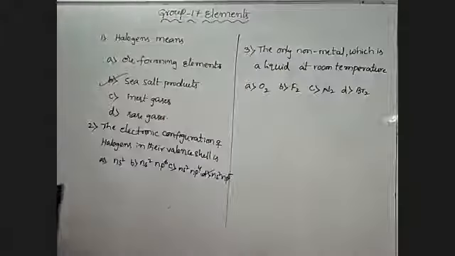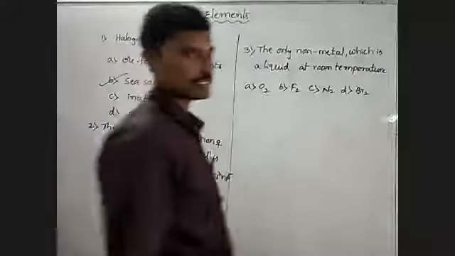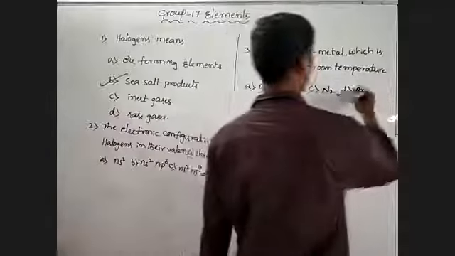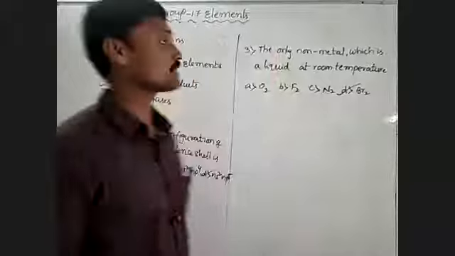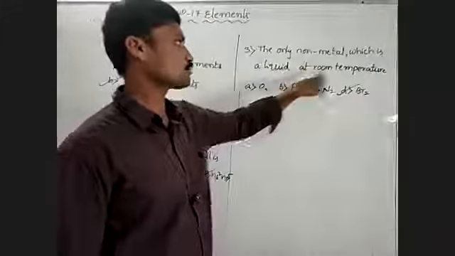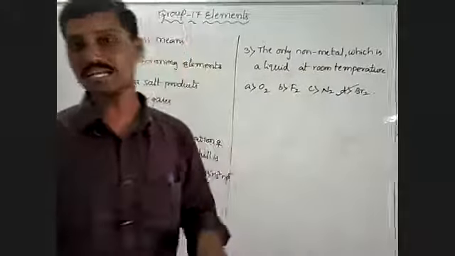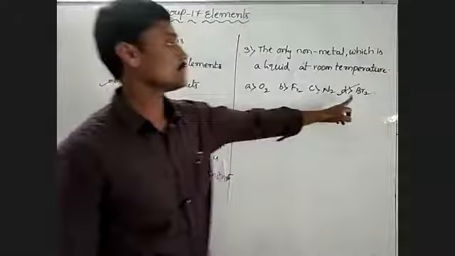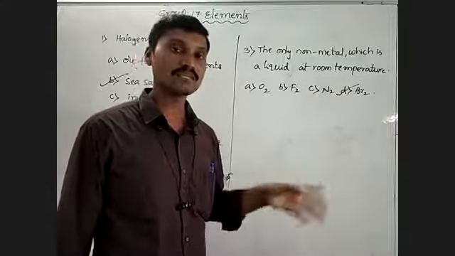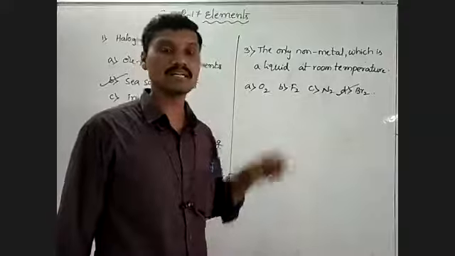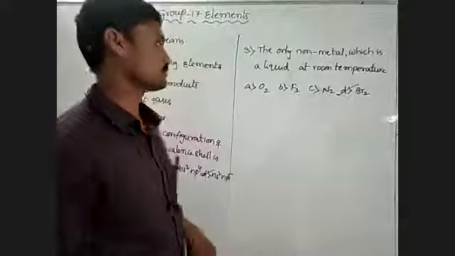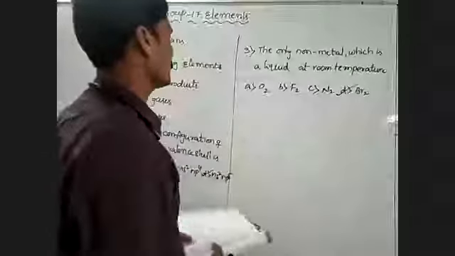Observe the physical state of halogens once. Bromine is a liquid non-metal. It must be a non-metal in liquid state, and here that is bromine. In the periodic table, the liquid metal is mercury, and the liquid non-metal is bromine. Okay, next one.